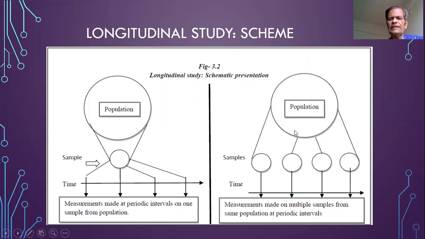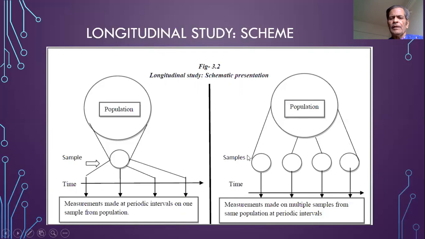But important thing is that the sampling method is similar first time, second time, third time, and the fourth time. So we draw the sample second time and make the required measurements. Similarly, we draw the sample third time from the same population and make measurements as required, and the fourth time, and so on and so forth.